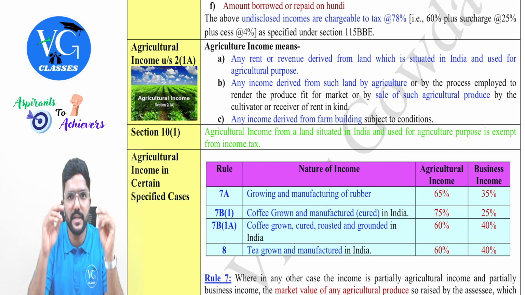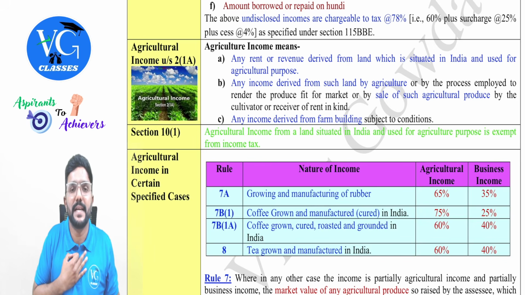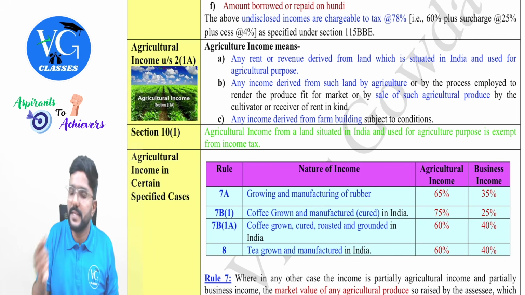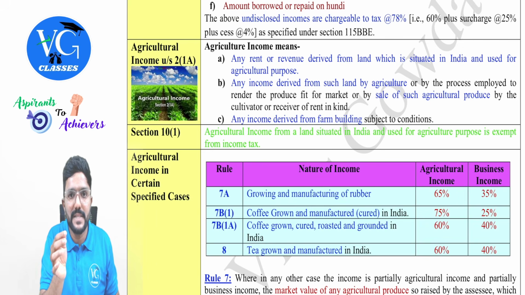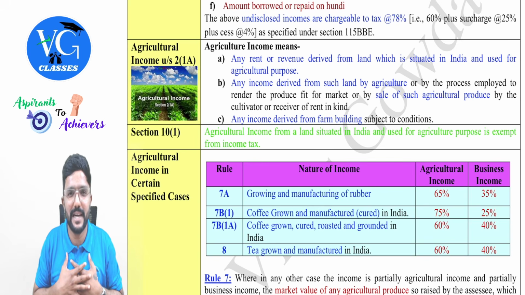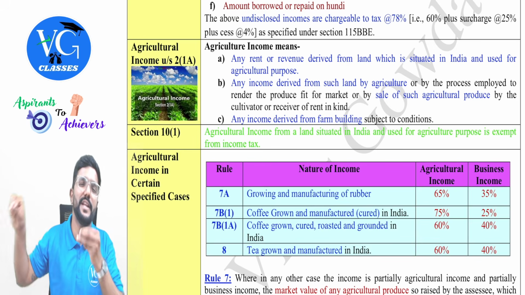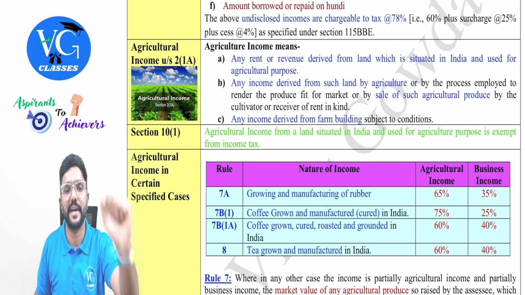For example, listen here. Assume I own an agriculture land where I myself am cultivating. Whatever I earn from the sale of crops, is it an agriculture income for me? Yes. Next example. Assume I own an agriculture land, but I am a lazy person. I don't want to grow anything in my land. Now I have let out my agriculture land to you for rent.